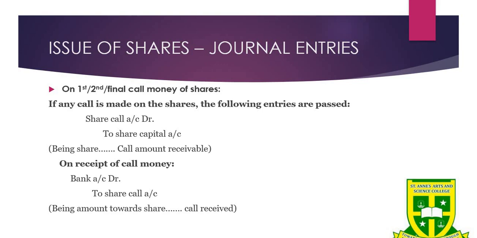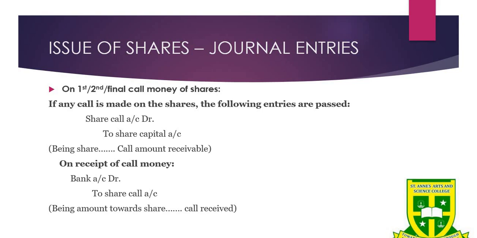So as we see, out of the issue value of shares, some amount is received as application money and some more on allotment. The balance amount may be collected by the company in one or more calls. So a company may make a first call, second call, or final call, or only a first call, or first and second calls alone.